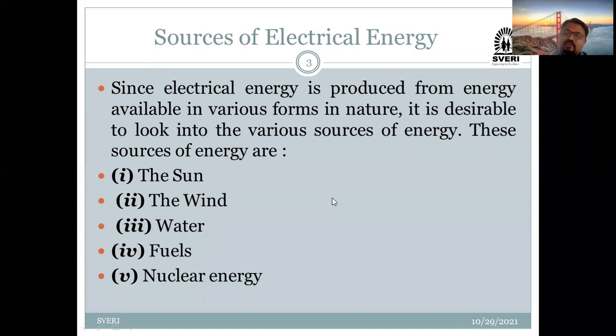As you know, the sun is the primary energy source. You can consider any energy, but many times the MCQ has been asked, dash dash is nothing but the primary energy source available in nature, which is the sun. Whatever the sun rays are there, we are going to take the help of those sun rays and generate electricity with the help of them.